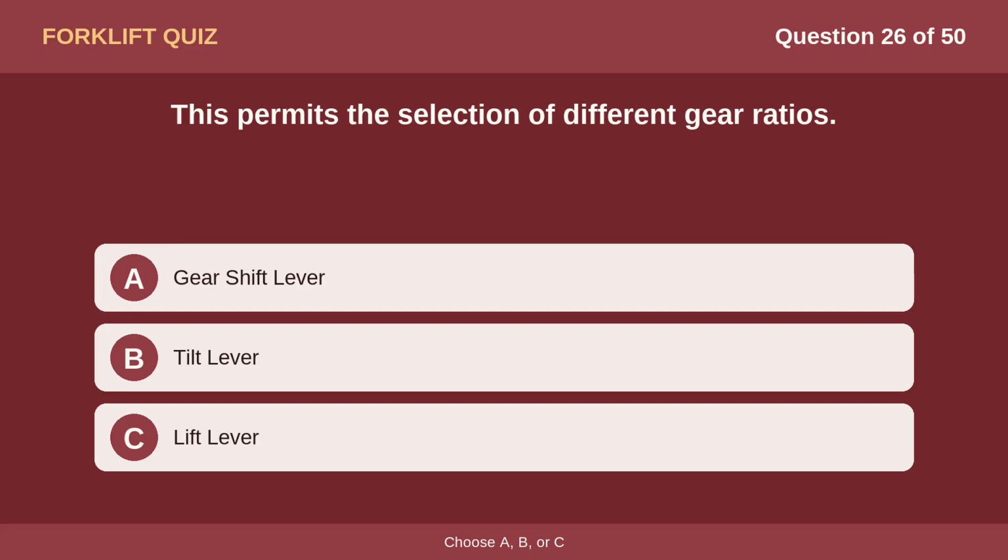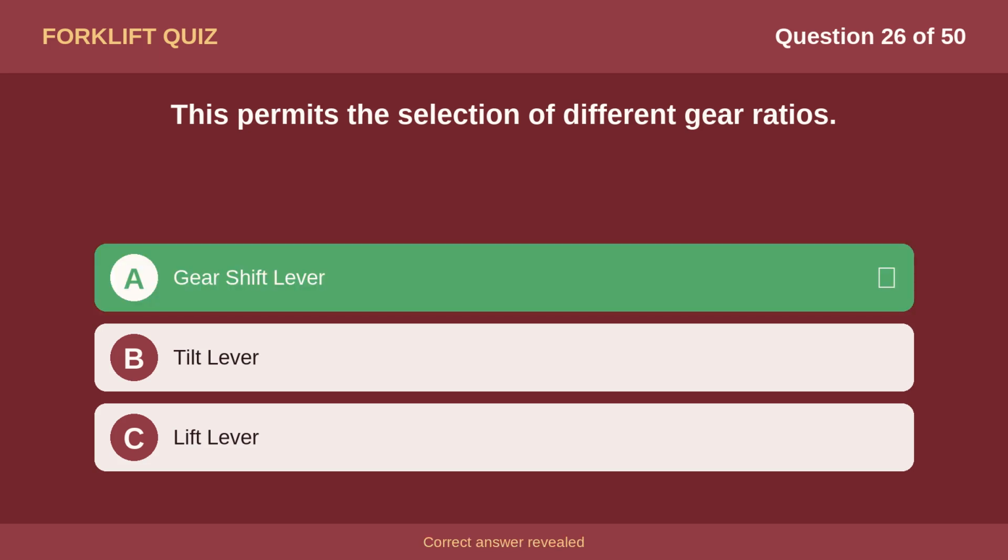Question 26. This permits the selection of different gear ratios. Option A, gear shift lever. Option B, tilt lever. Option C, lift lever. The correct answer is option A, gear shift lever.